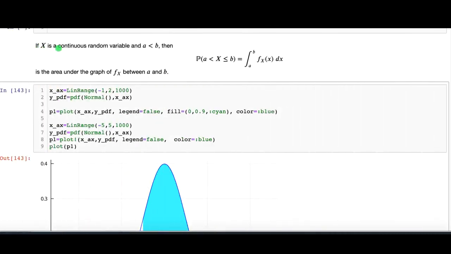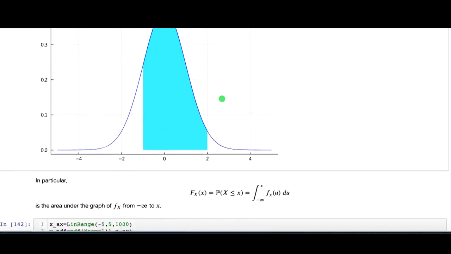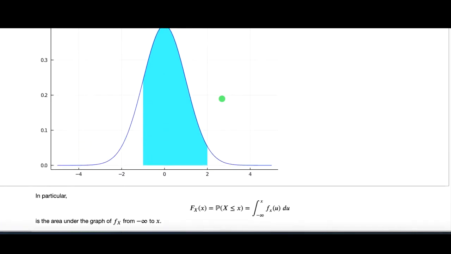Note that if X is a continuous random variable and a is less than b, then the probability that X lies between a and b is the integral of the probability density function from a to b. And this is just the area under the graph of the density function between a and b. So for example, the probability that X lies between -1 and 2 is just this shaded area.